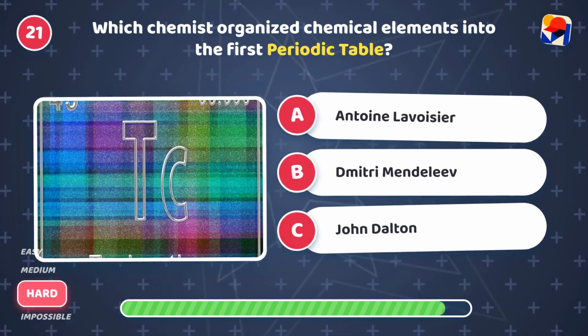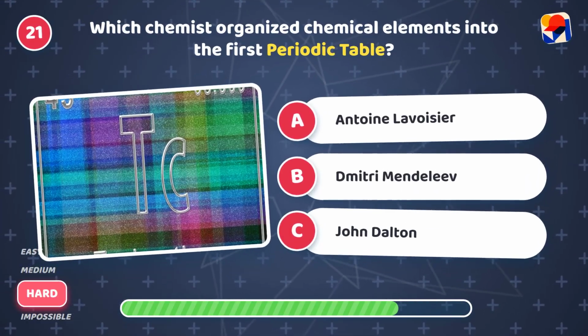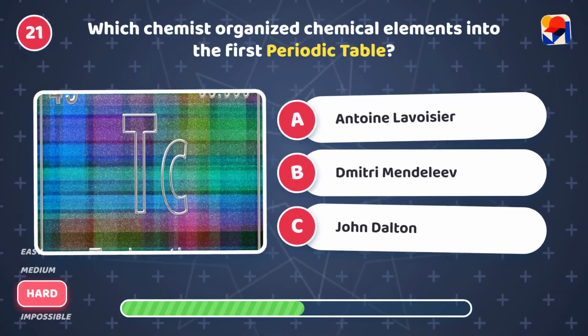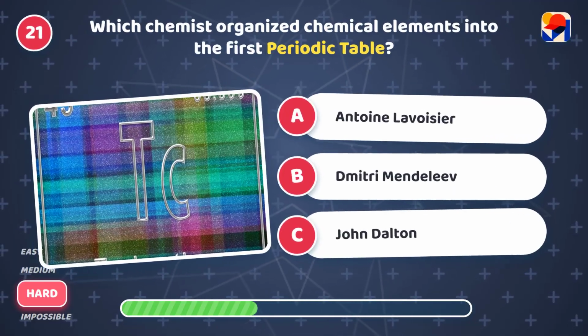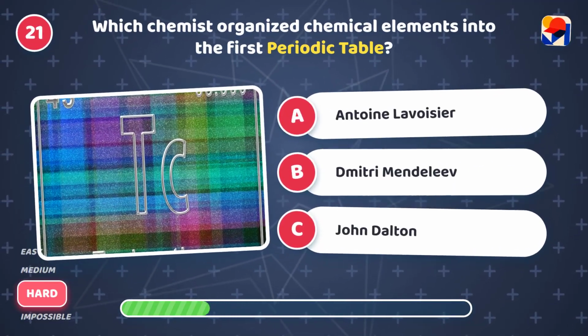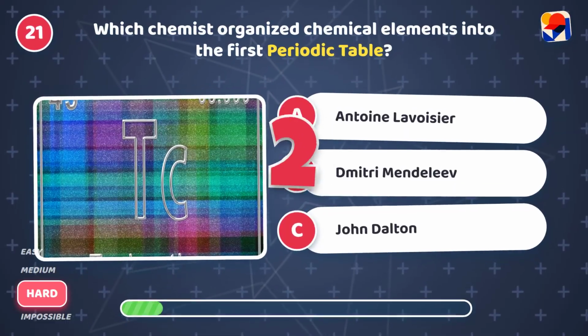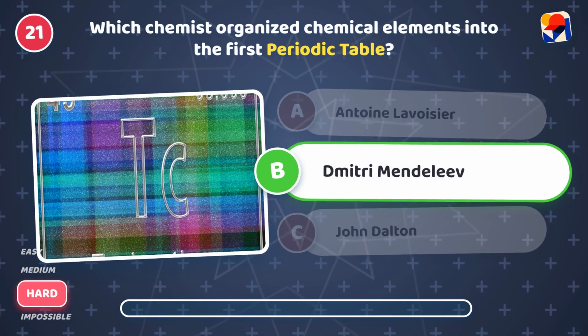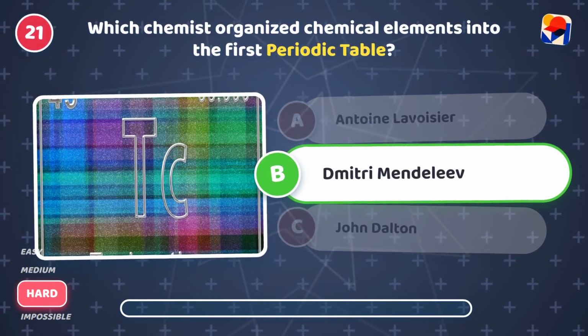Which chemist organized chemical elements into the first periodic table? Is it A, Antoine Lavoisier, B, Dmitri Mendeleev, or C, John Dalton? It's B, Dmitri Mendeleev. He created the periodic table.